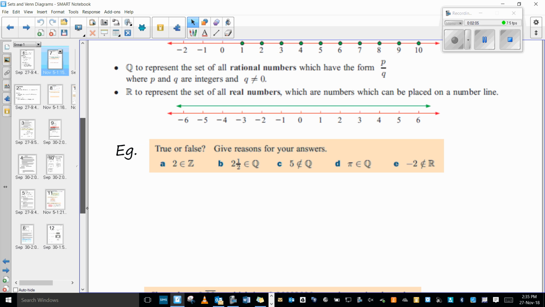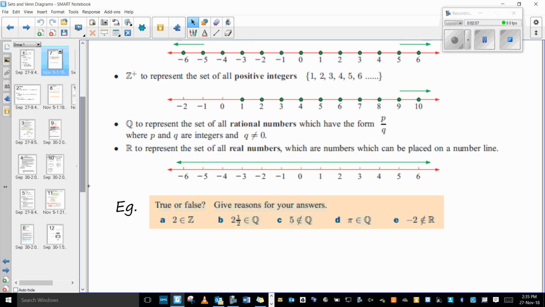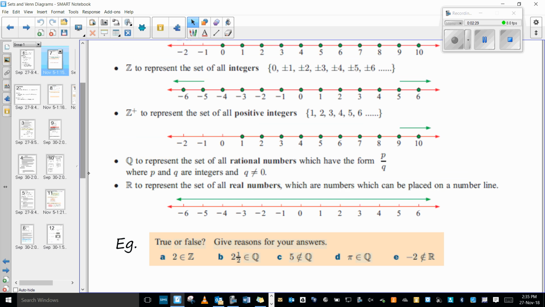So, this is true or false. Give reasons for your answers. First of all, what does this actually ask? What is the set Z?